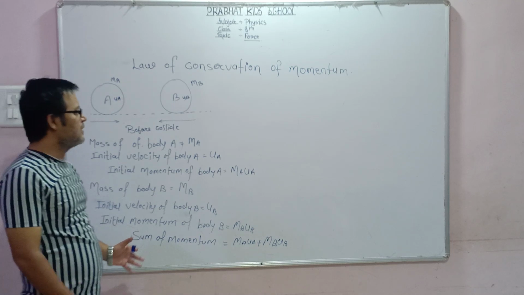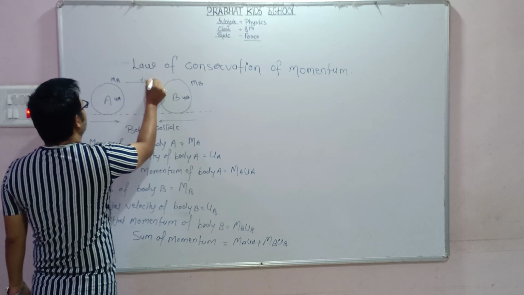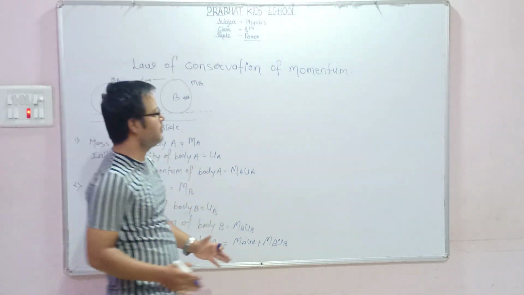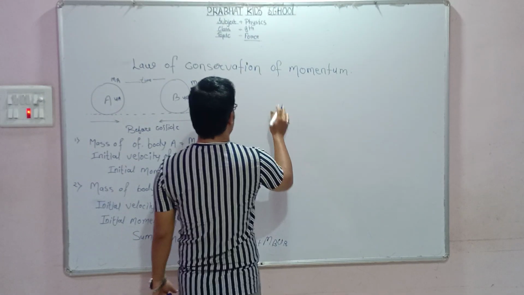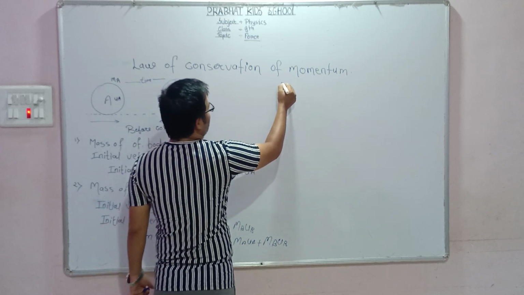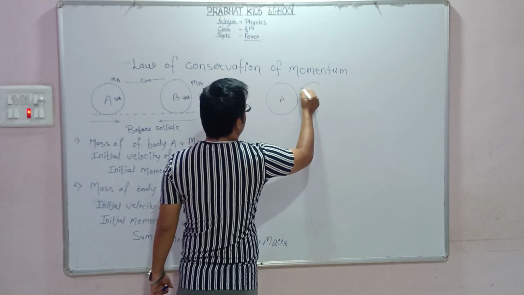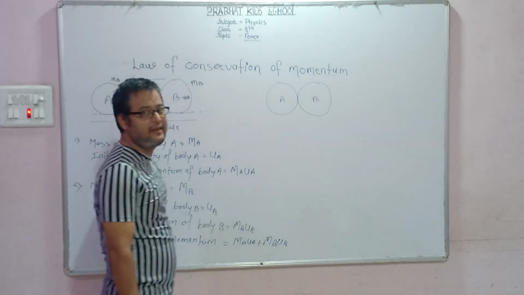Okay. Now dear student, in time t, what happens? These two bodies collide with each other. See this situation again: these two bodies, body A and body B, collide with each other.